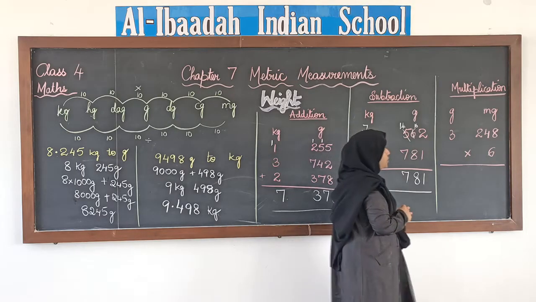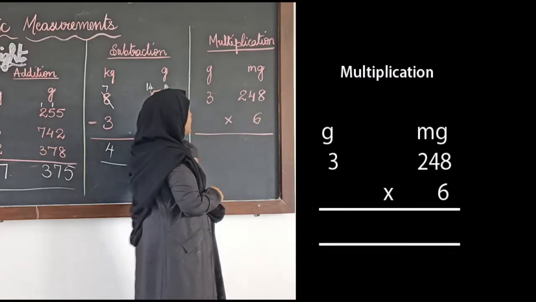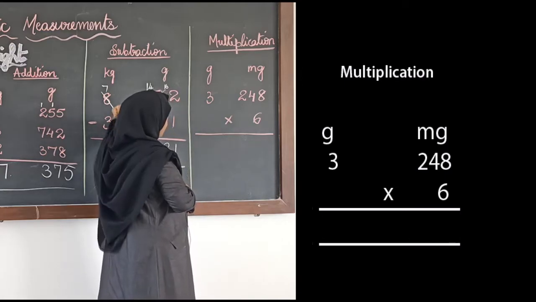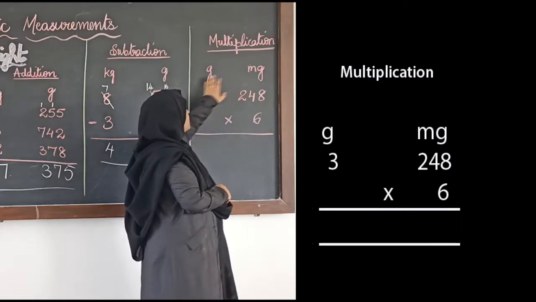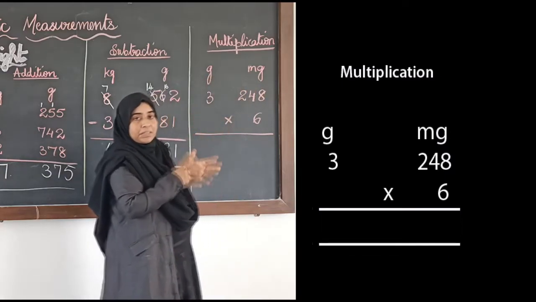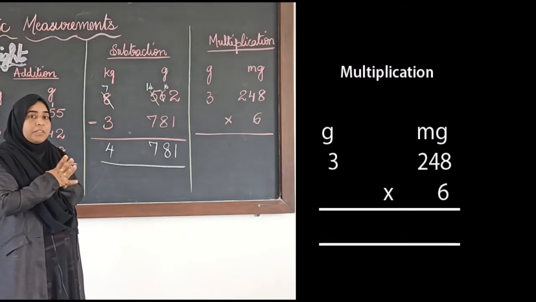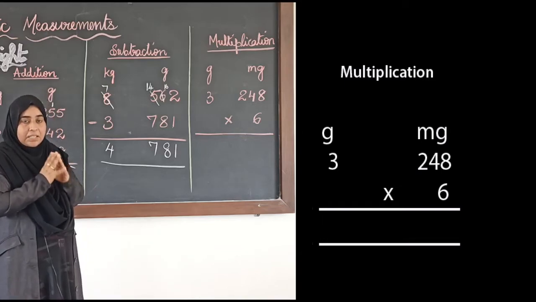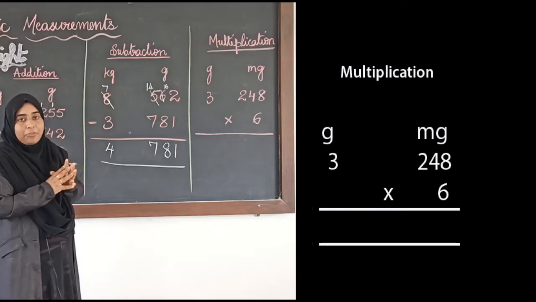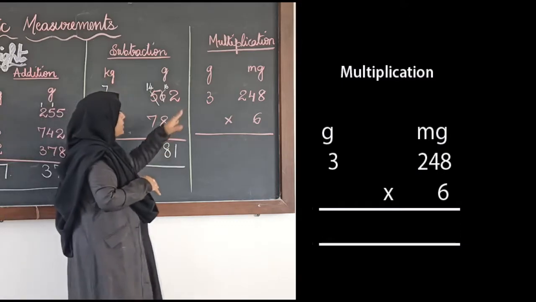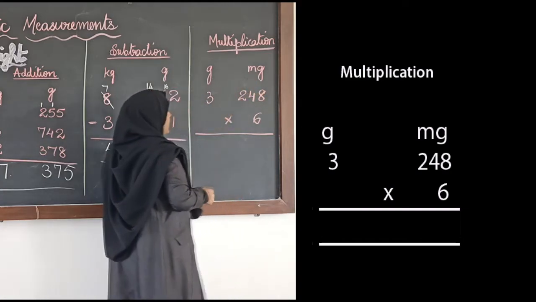Then we will do multiplication. Now to do multiplication, the steps are again the same. We will start multiplying from the ones place, the right side. 3 grams and 248 milligrams. Children, the units might be different in addition, subtraction or multiplication, but the steps of solving the sums will remain the same. It has nothing to do with the units. It might be any unit written, but we have to follow the same steps. Here we have grams and mg. Mg means milligrams.